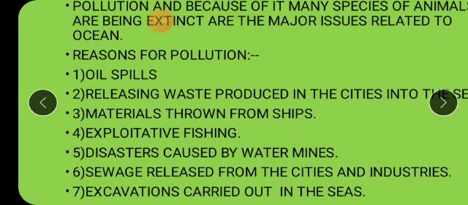Sewage released from the cities and industries. Sewage is what, children? Wastewater which is produced in the cities and towns or industries, and it is directly dumped into the sea water or ocean water. That is another reason. Excavations carried out in the seas.